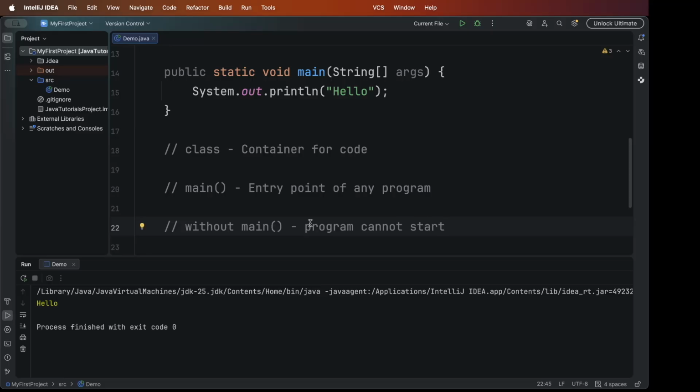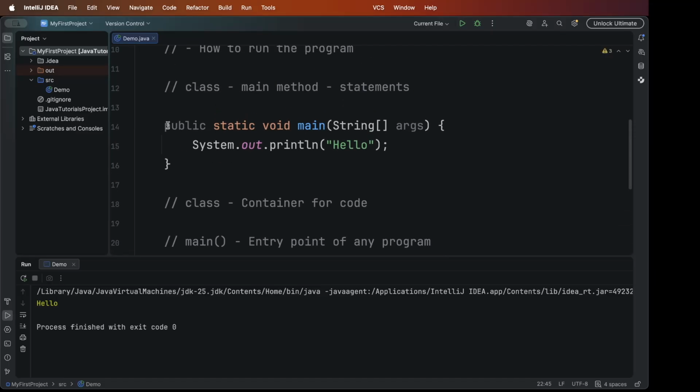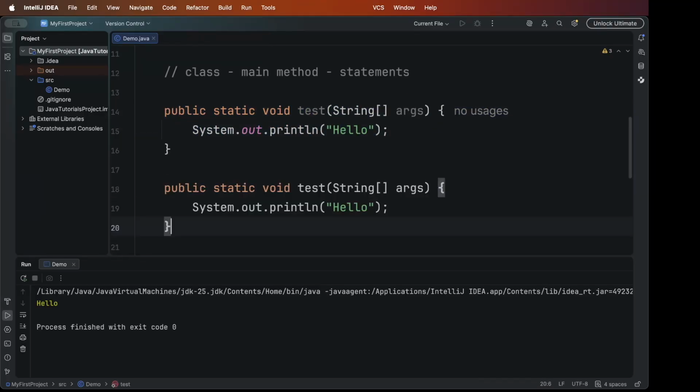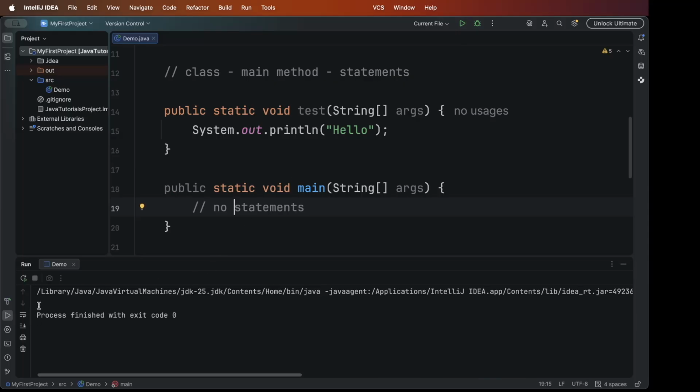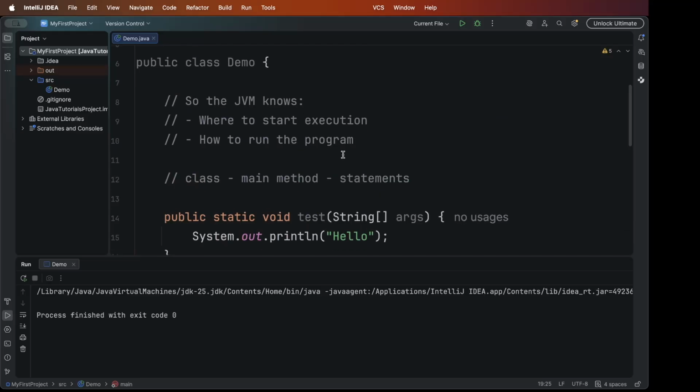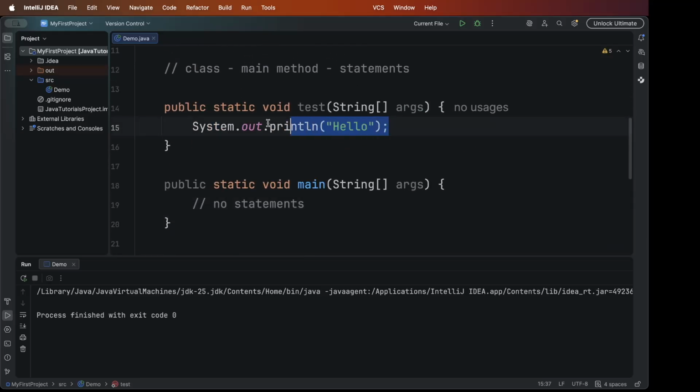Like I told you, I have this test method, and you cannot start with it. But if you write main again here, and there are no statements inside, and you run this program, you will not see the output hello, because the main method starts the execution and inside the main method nothing is here. So that's why it doesn't show this hello statement.